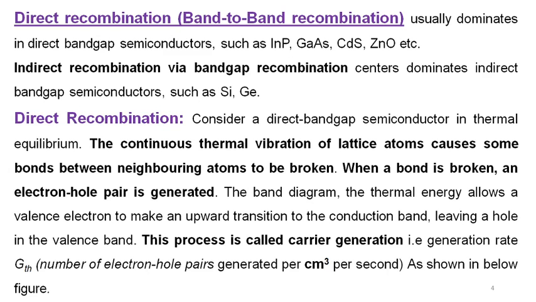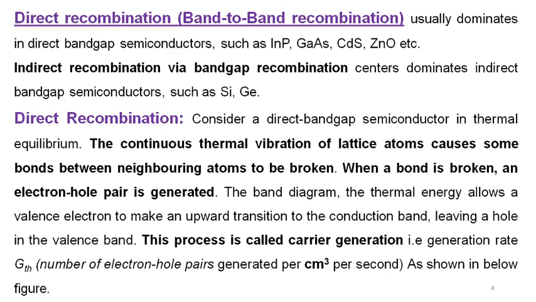Here we consider a direct recombination semiconductor material at thermal equilibrium. When we provide thermal energy to the material, vibration of the lattice atoms is caused, so that the covalent bond becomes broken. When this bond is broken, an electron hole pair is generated. This process is called carrier generation, in which the electron hole pair gets separated. That is the generation rate.